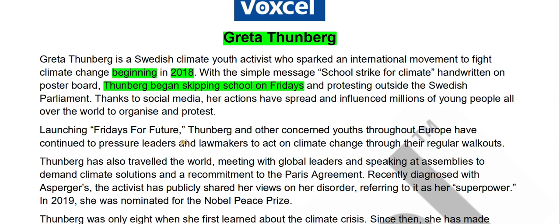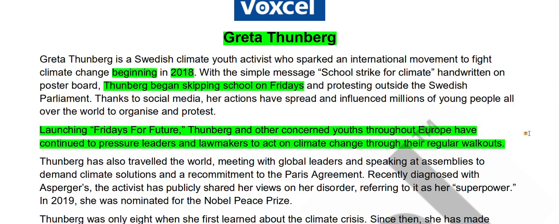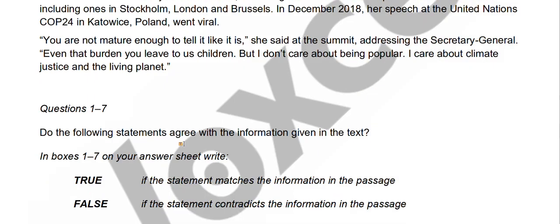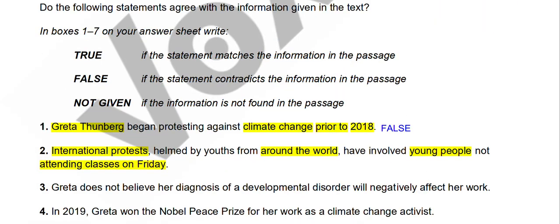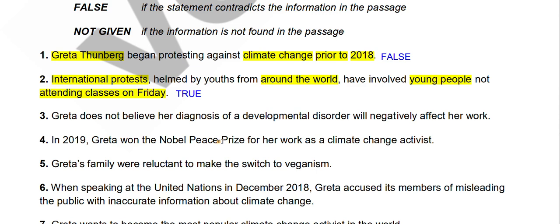Launching Fridays for Future, Thunberg and other concerned youths throughout Europe have continued to pressure leaders and lawmakers to act on climate change through their regular walkouts. So yes, they were walking out on Fridays. So the answer to this question should be true. Clear? Hope it is clear.